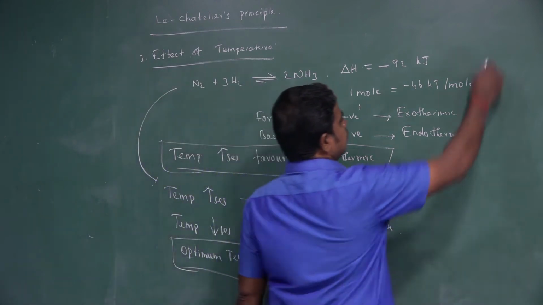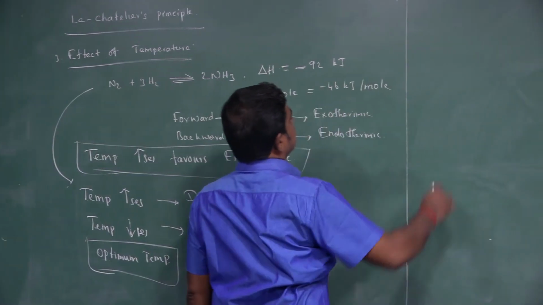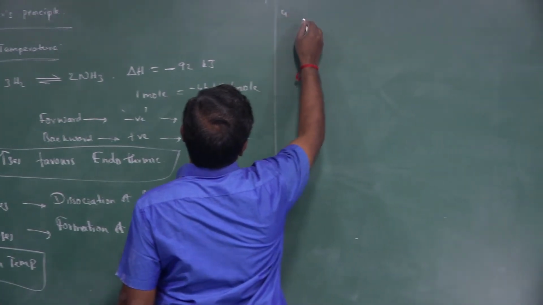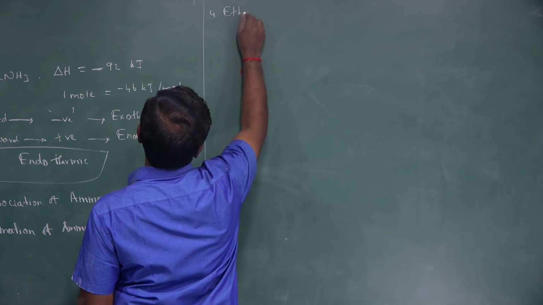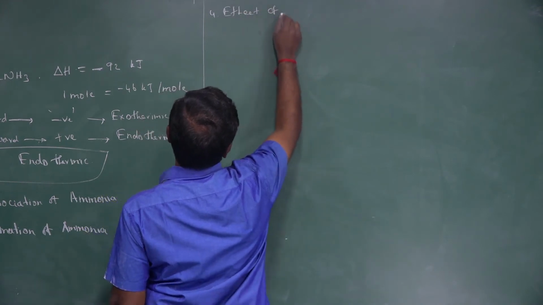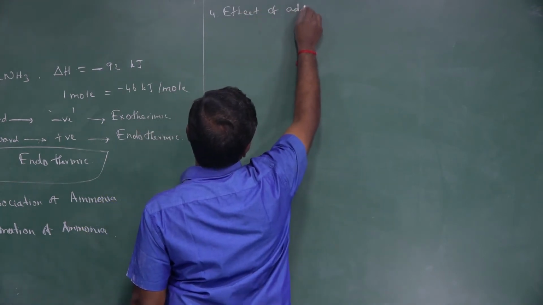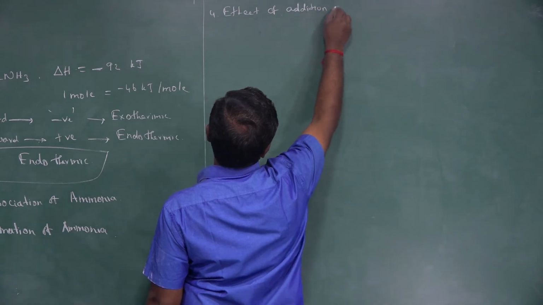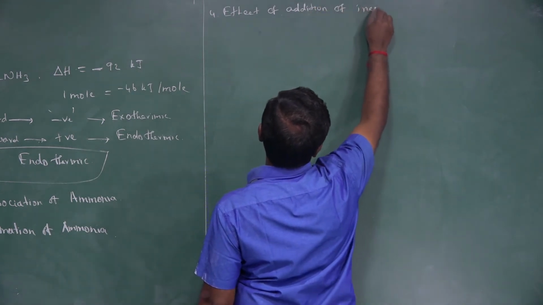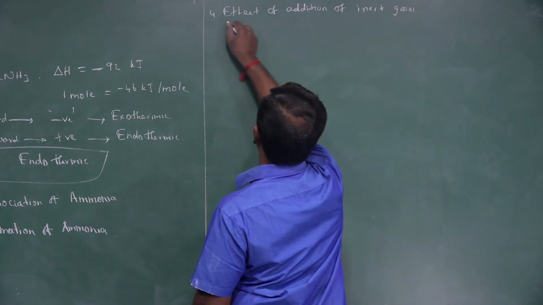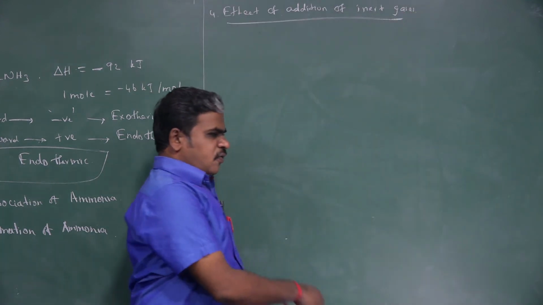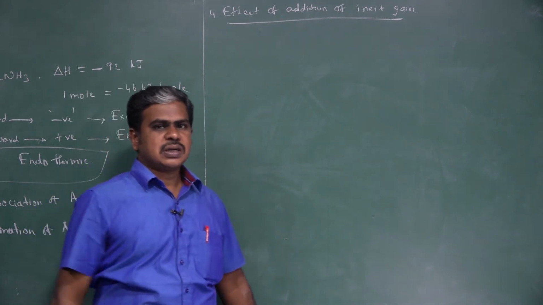Now, we take the next one, effect of addition of inert gases. If you are adding an inert gas, what is that inert gas?